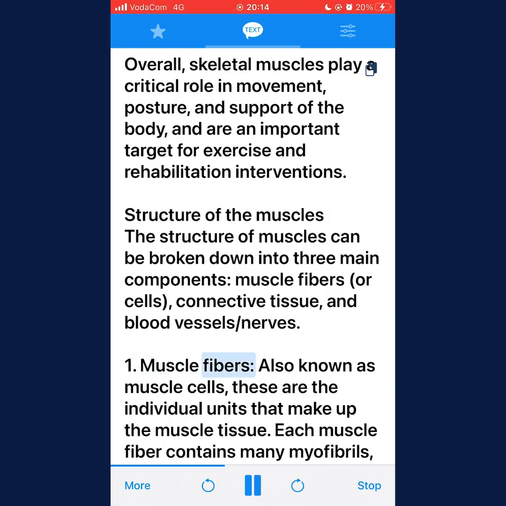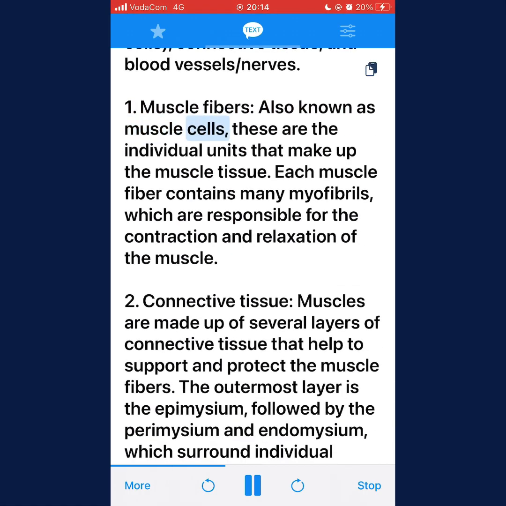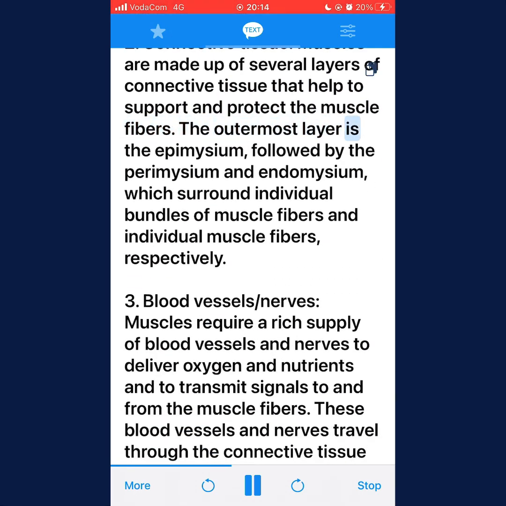1. Muscle fibers, also known as muscle cells. These are the individual units that make up the muscle tissue. Each muscle fiber contains many myofibrils, which are responsible for the contraction and relaxation of the muscle. 2. Connective tissue. Muscles are made up of several layers of connective tissue that help to support and protect the muscle fibers. The outermost layer is the epimysium, followed by the perimysium and endomysium, which surround individual bundles of muscle fibers and individual muscle fibers, respectively.